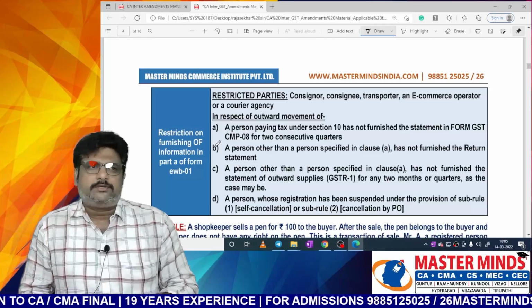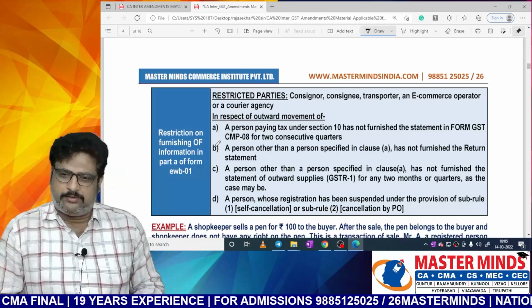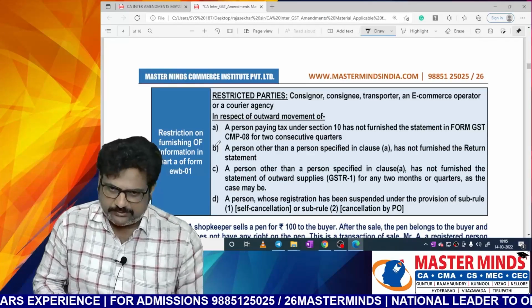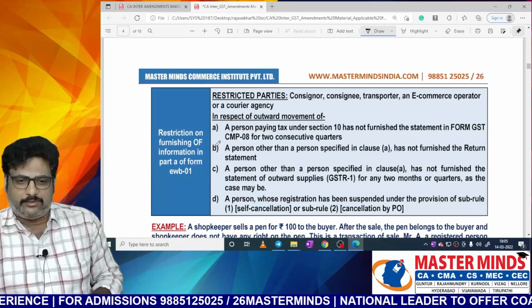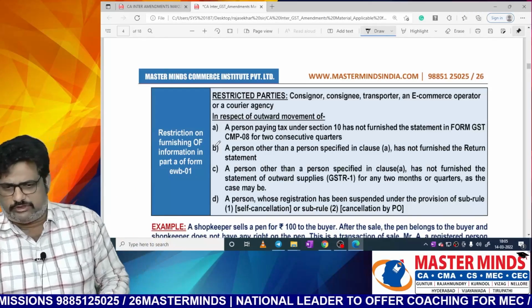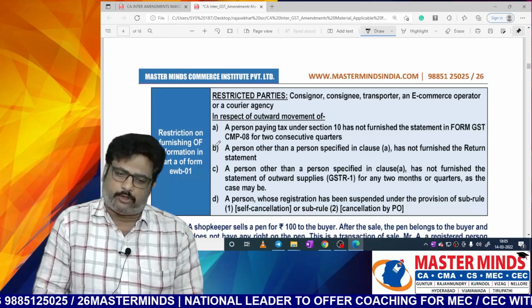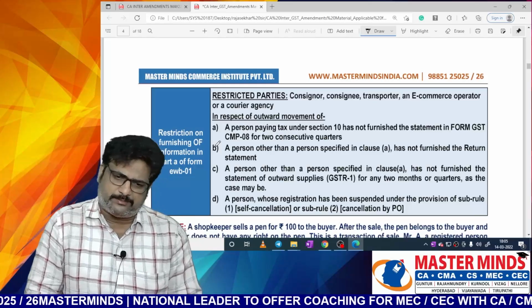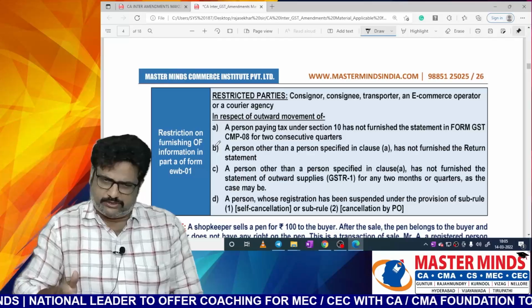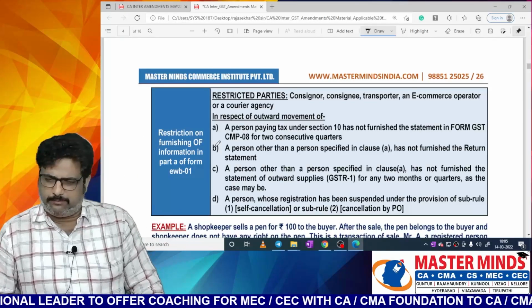That means the normal registered person did not file the GSTR 1 for any of those 2 months. And a person whose registration has been suspended over self-cancellation or cancellation by the proper officer, that means section 29 subsection 1 or 29 subsection 2. In all these cases, e-way bill generation can be blocked.